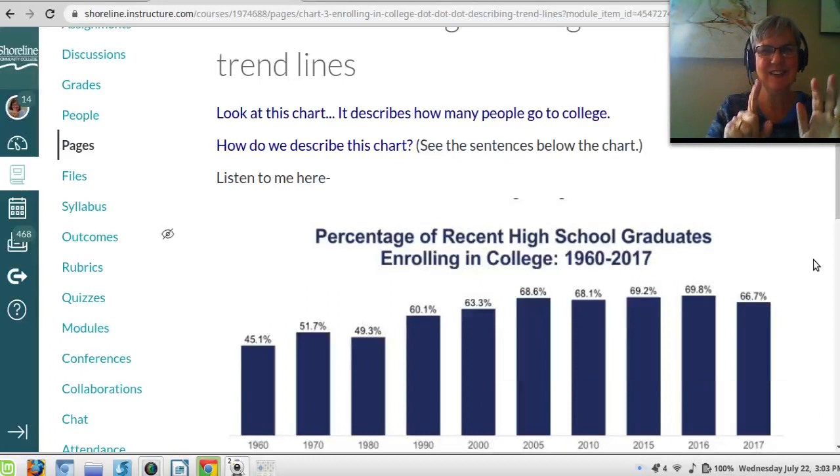Now it's a little different. What we are going to study is the line that goes up and down and up, up, up, down, up. Oh boy, it's almost the same. Up and down. We're going to use the words decrease and increase. I think you have heard those words. Now it's time to know how to use those words correctly in a sentence.